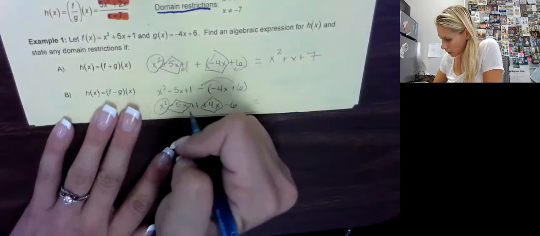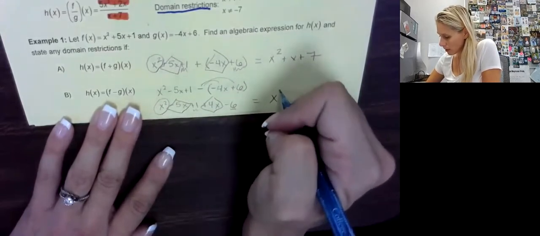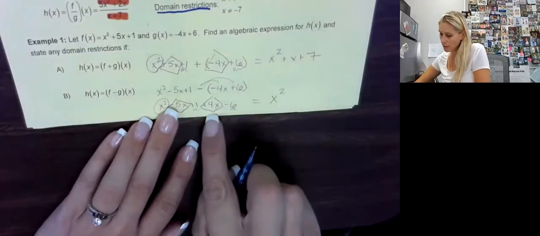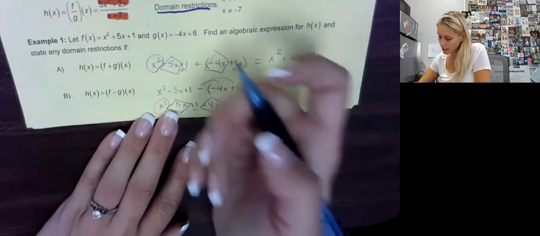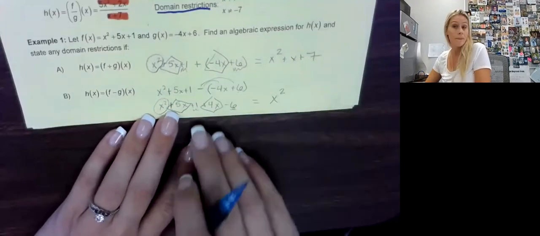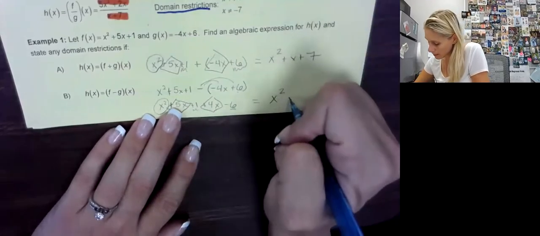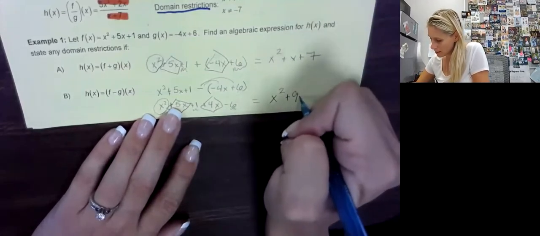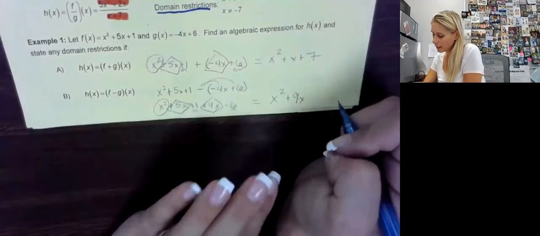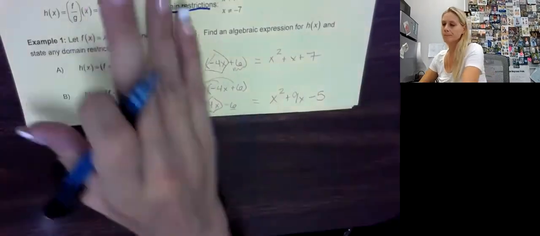For combining like terms. So in this case, I have x squared, a negative 5. Oh, not negative 5 here. I made a mistake, didn't I? This was positive 5. Okay, sometimes that happens. 5x and 4x is 9x. And then positive 1 and negative 6 is negative 5. And we're done. Seems like 1.1, right? Okay.